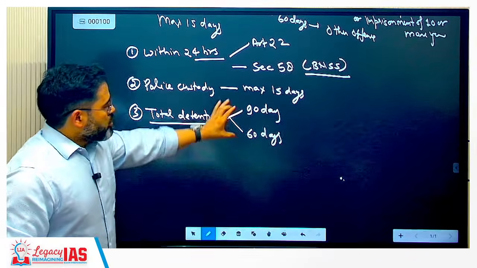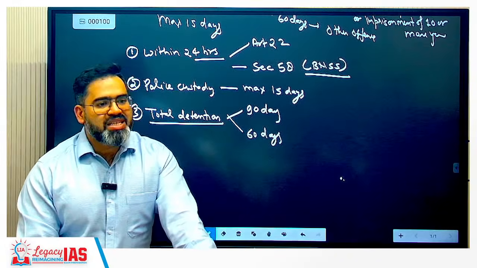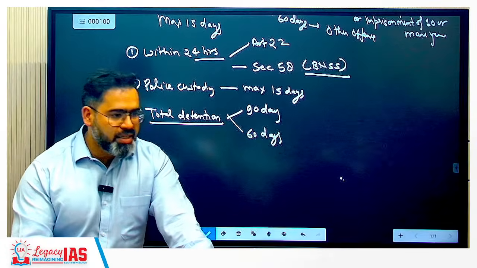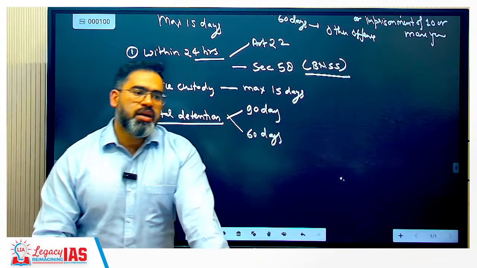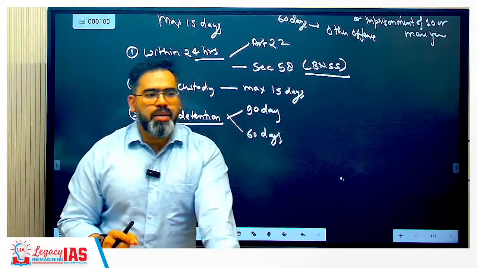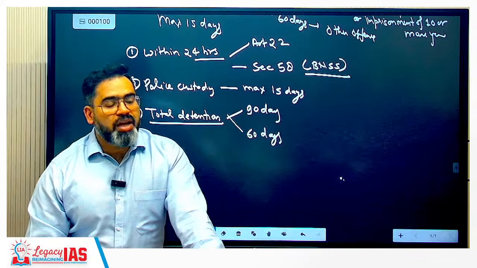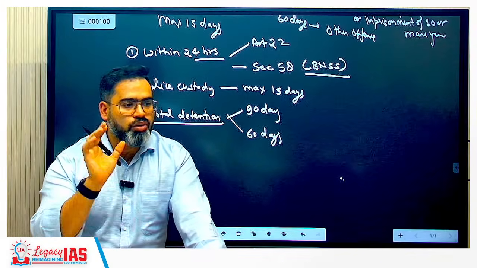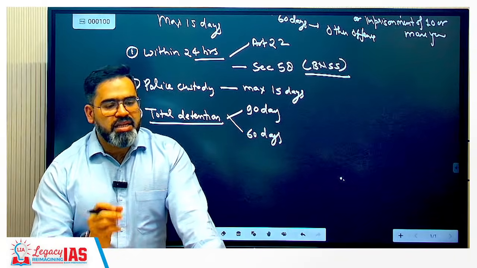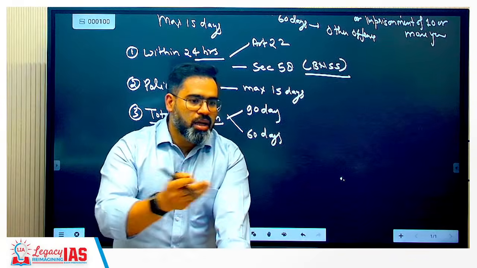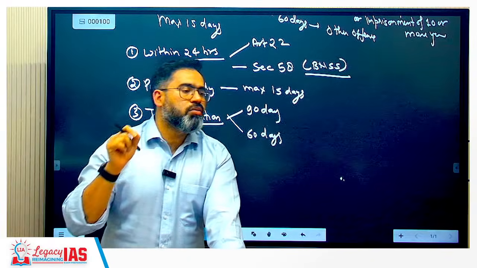Now what is the use of these 60-90 days? Because you can say that when someone has done an offense which is punishable with death, why are you releasing that individual? So 60 or 90 days is basically for the default bail. Suppose, for example, the police officer involved in the investigation failed to file a charge sheet before the magistrate, because within these 90 or 60 days he needs to file a charge sheet before the magistrate, but he failed, then the accused person has a right of bail also.